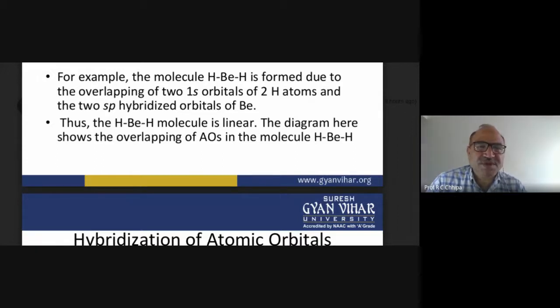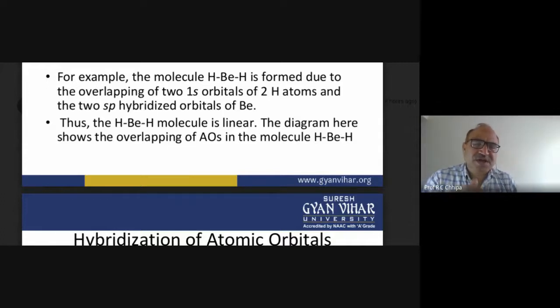For example, the molecule beryllium hydride is formed by the overlapping of two hydrogen 1s orbitals and the two sp hybrid orbitals of beryllium. So the example of sp hybridization is beryllium hydride.